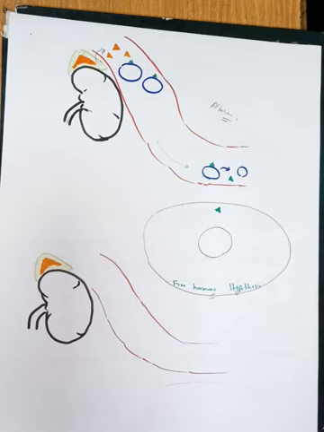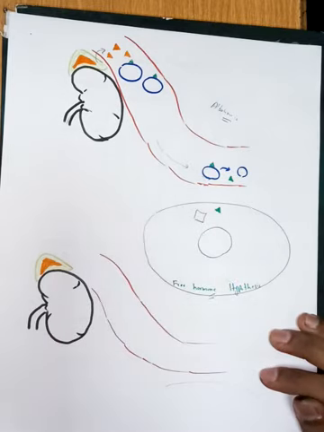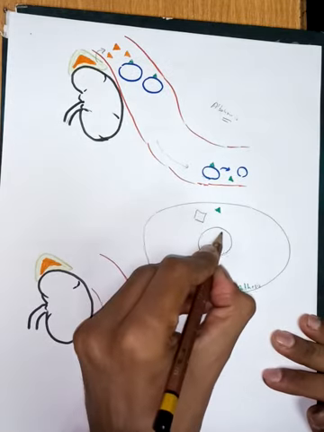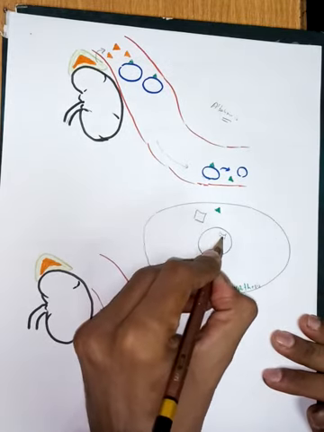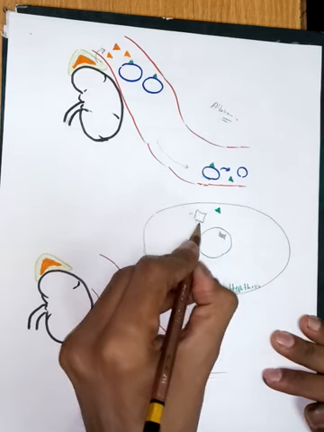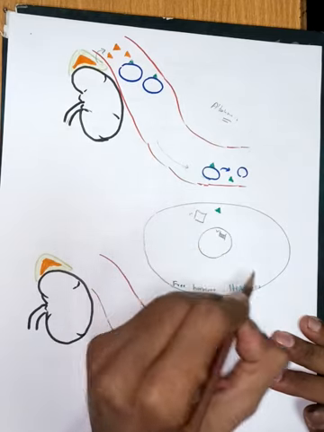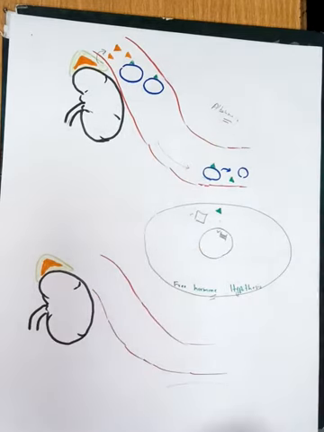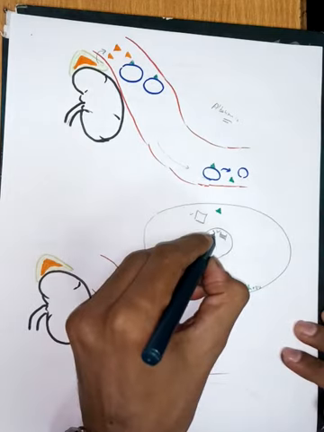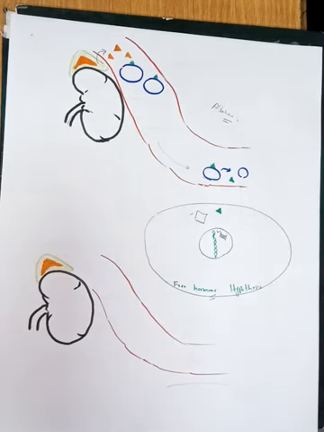These receptors may be present inside the cytoplasm or inside the nucleus. For some hormones the receptor may be present inside the cytoplasm, or in some cases inside the nucleus. So for example, this is a nucleus and here is DNA.